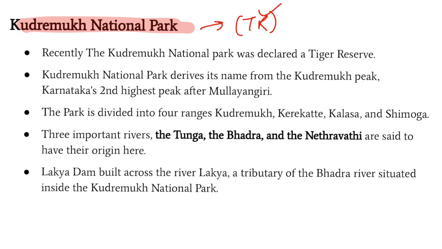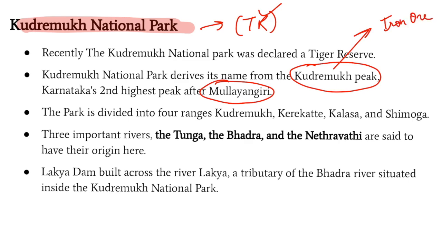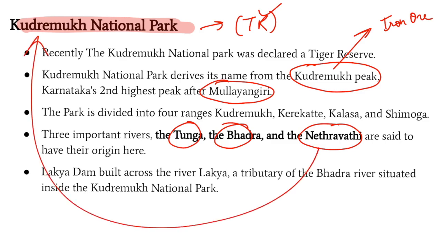Now, first of all, Kudremukh National Park, the name is derived from the Kudremukh Peak, which is the second highest peak of Karnataka after Mulayangiri. Now, friends, Kudremukh is a major resource of iron ore. Now, friends, three of the major rivers of South India, that is Tunga River, Bhadra River, and Netravati River, also originate from the region of Kudremukh National Park.